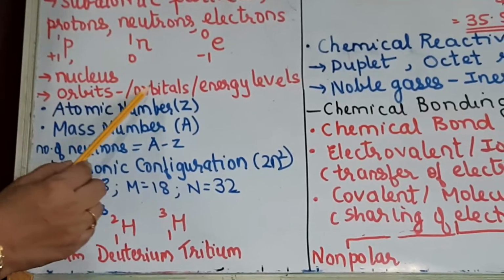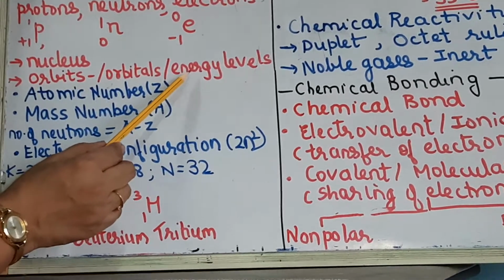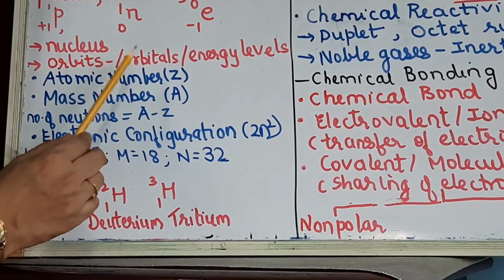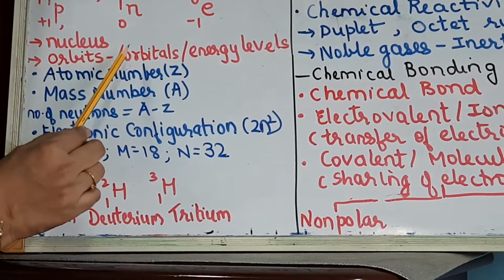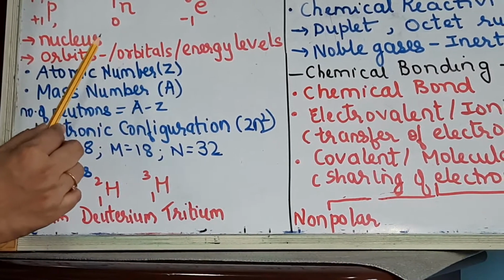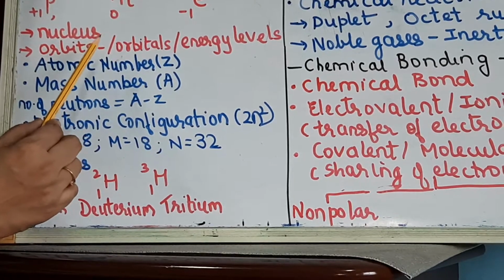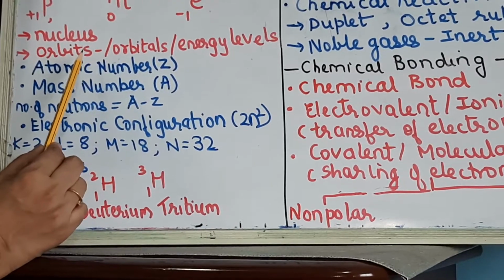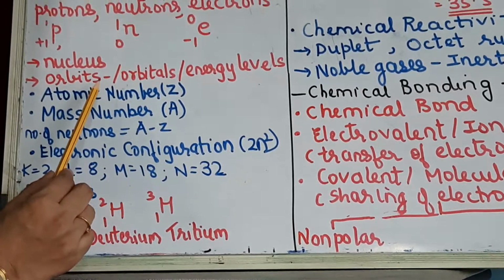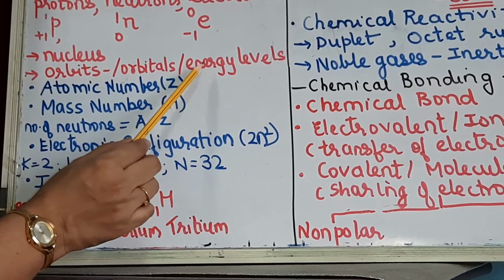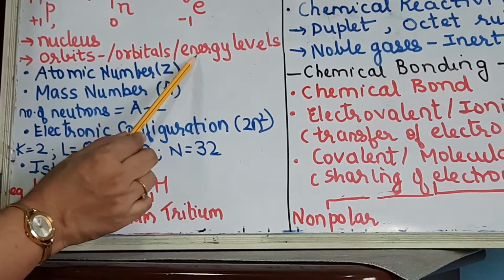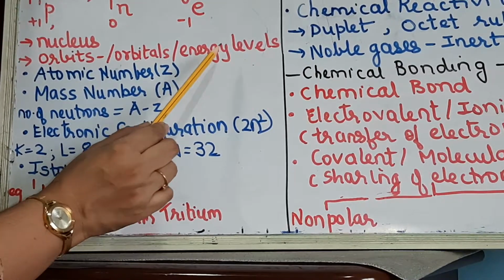The electrons possess some energy, and that energy depends upon their position from the nucleus. If an electron is closest to the nucleus, it will have the least energy. The first energy level starting from the nucleus is called the K shell. So K, L, M, and so on.